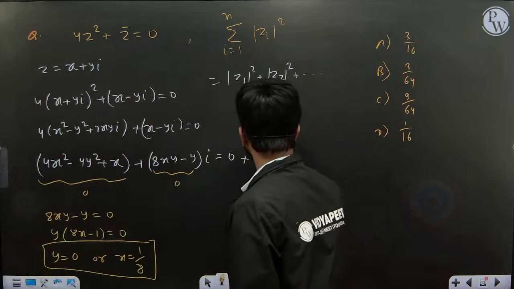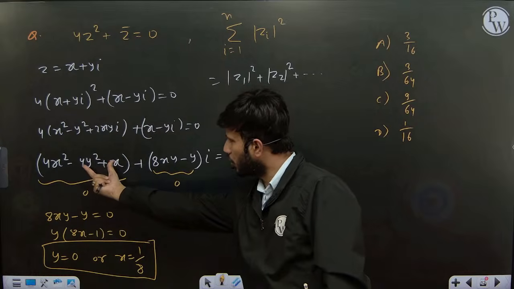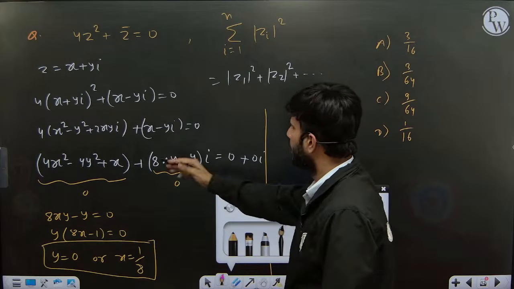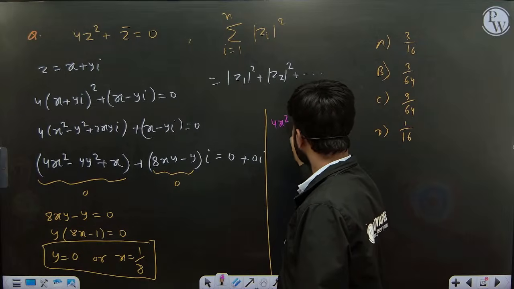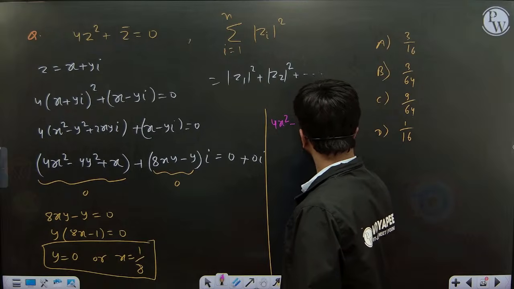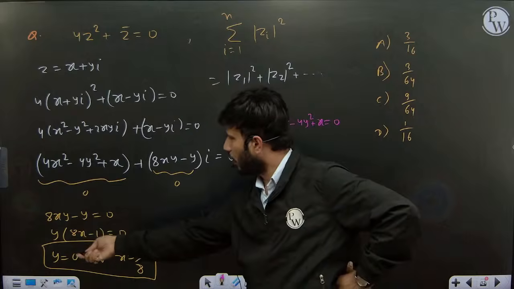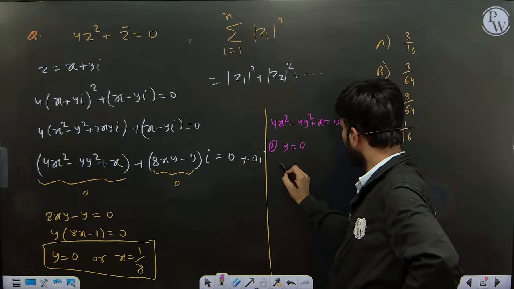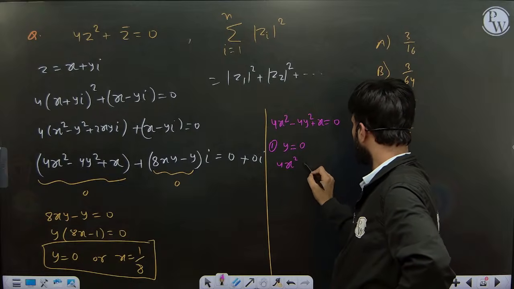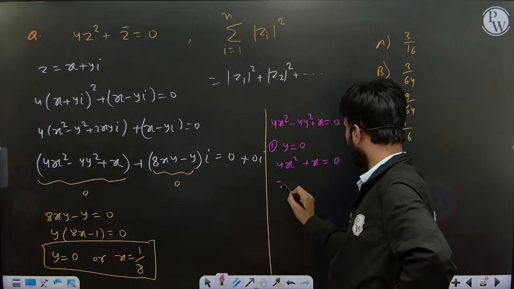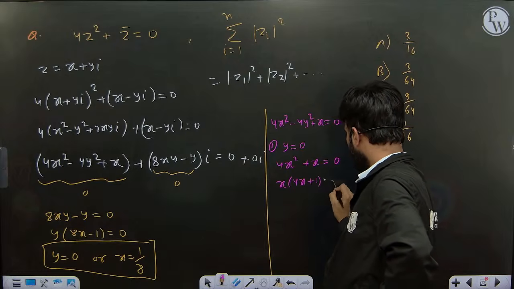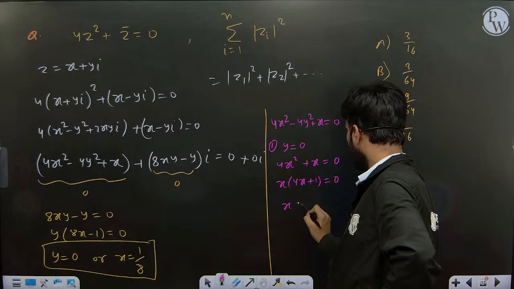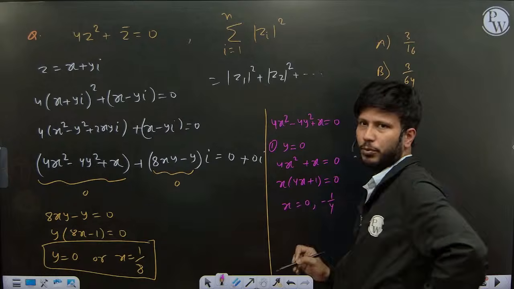Now the second information we have, this is equal to 0. I'll put y equal to 0 first there. So the second information, 4x square minus 4y square plus x equal to 0 we have. If we take y equal to 0, so what will we get there? 4x square, this is 0, plus x equal to 0. X you can take common. 4x plus 1 equal to 0, you will get two solutions from there. That is x equal to 0 and x is equal to minus 1 by 4.